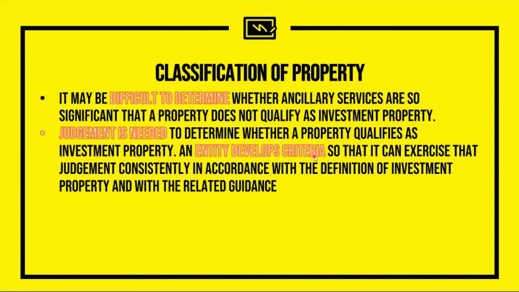An example here could be to provide a certain threshold of the percentage of the ancillary services. So if, let's say, the criteria developed by the entity is that the ancillary services do not exceed 30% of the total rental arrangement or total rental fees, then it is still insignificant.